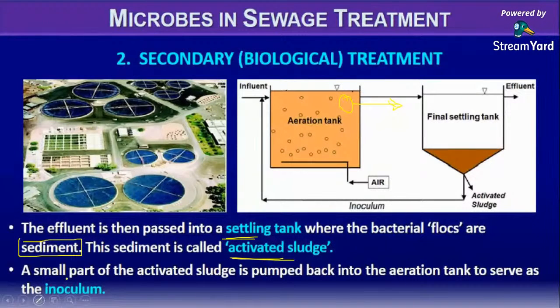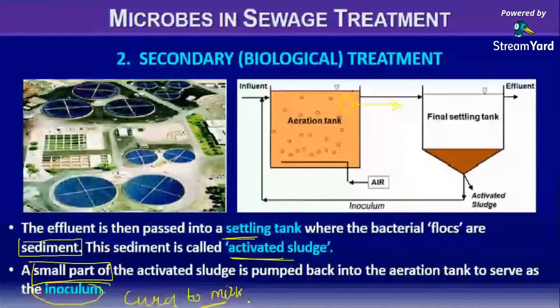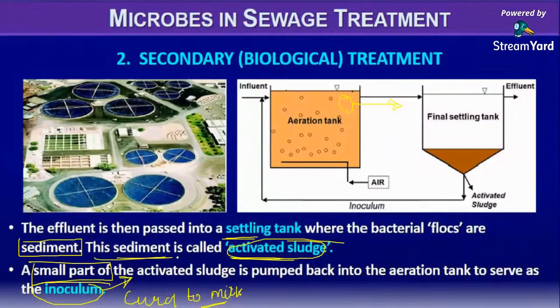In the last class I told you about this term inoculum. We add curd to fresh milk to convert it into curd, right? We add a small portion of curd that contains millions of bacteria, millions of microbes that helps act as an inoculum. So what do you mean by inoculum? A small part of the activated sludge. What do you mean by activated sludge? The sediment. What is the sediment over there? The bacterial flock.